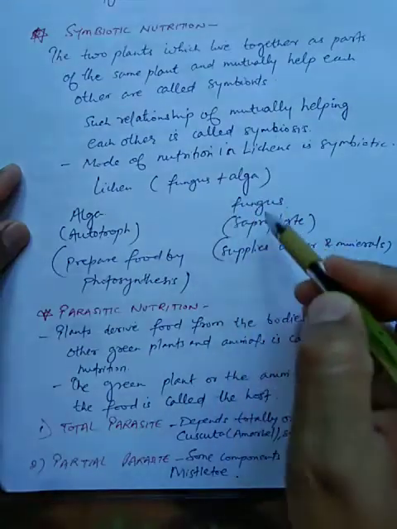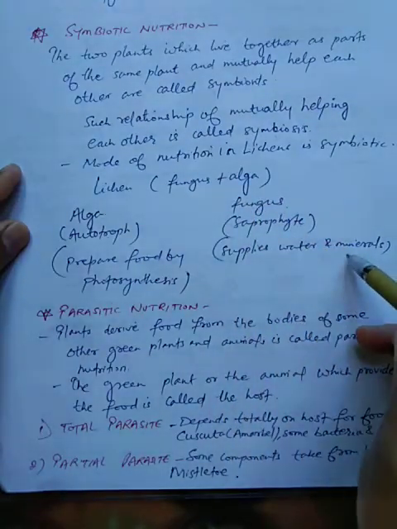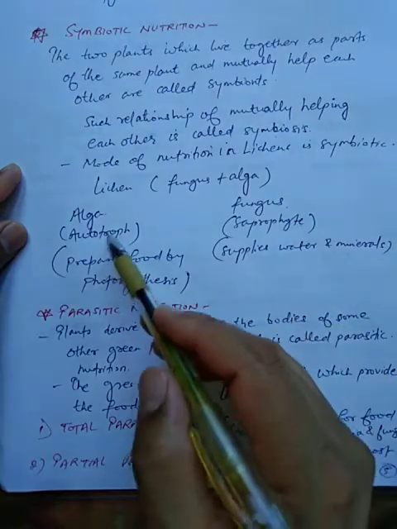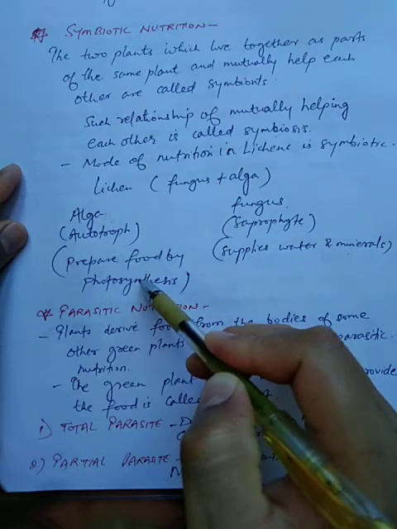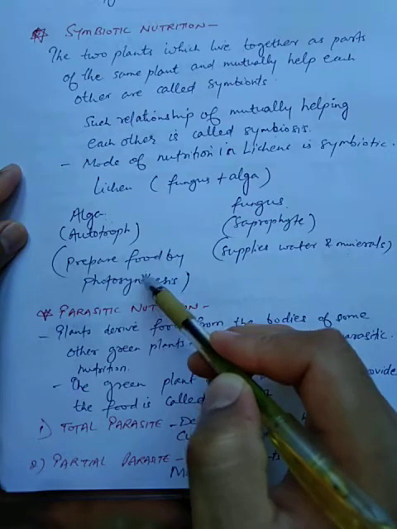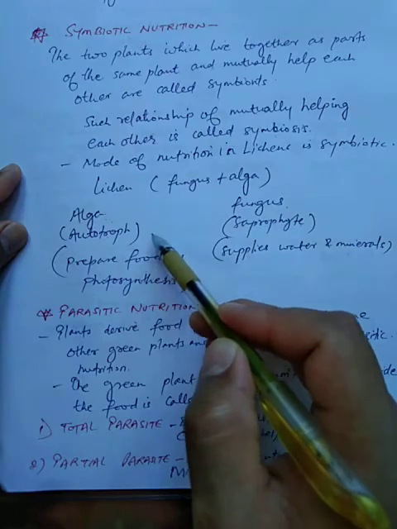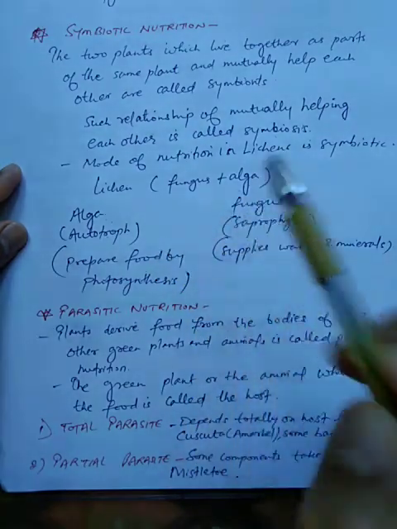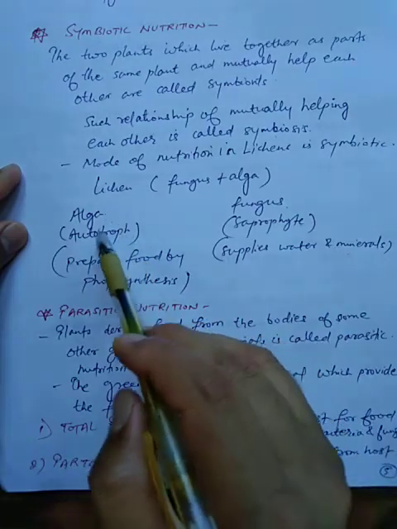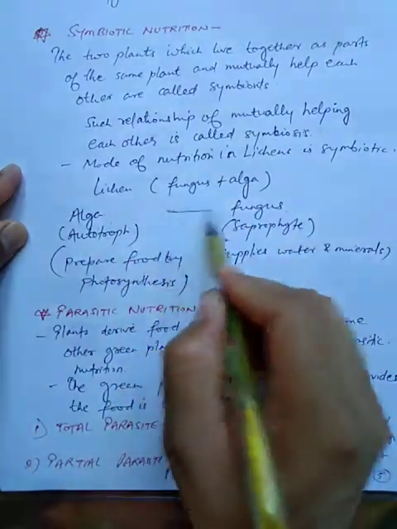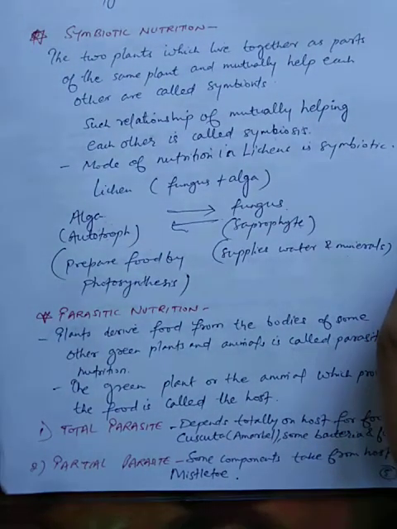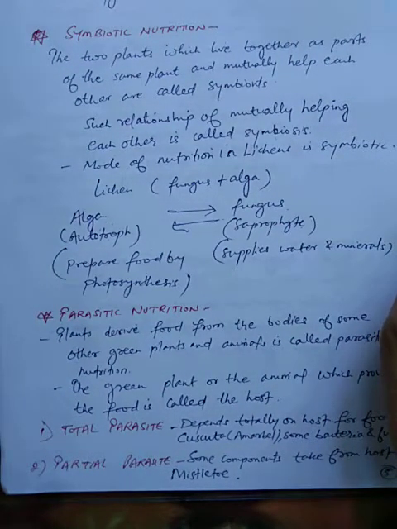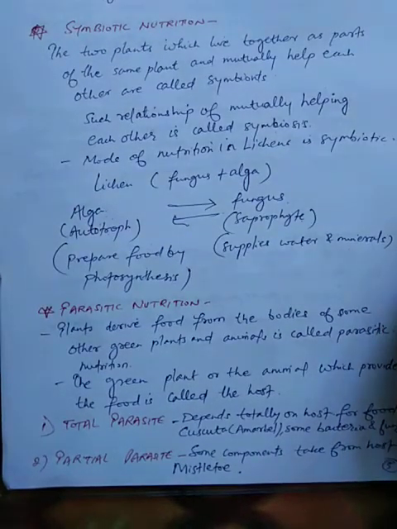Now see what the role is. Fungus supplies water and minerals, and alga, being green, prepares food by the process of photosynthesis, and when the food is prepared, it supplies organic matter to the fungus. So what they are doing, they are helping each other. So the best example of symbiotic nutrition or symbiotic plant is lichen.